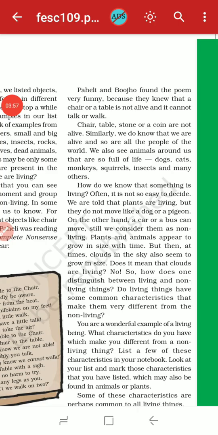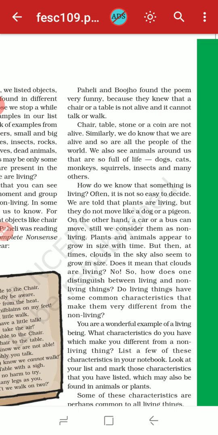Similarly, we do know that we are alive and so are all the people of the world. We also see animals around us that are so full of life, like dogs, cats, monkeys, squirrels, insects and many others. All are living things. Then how do we know that something is living? Often it is not so easy to decide.